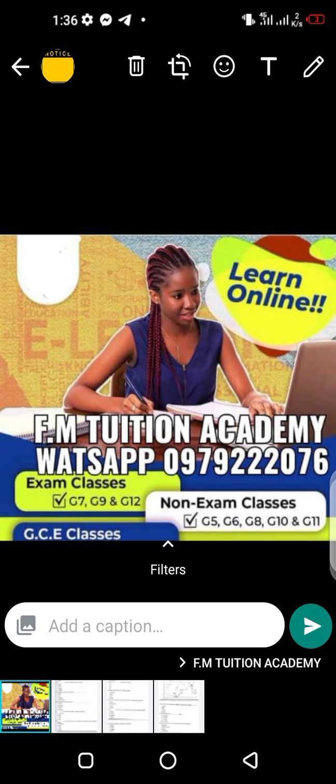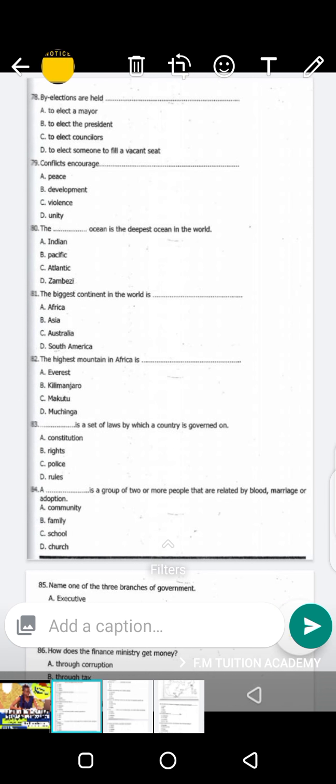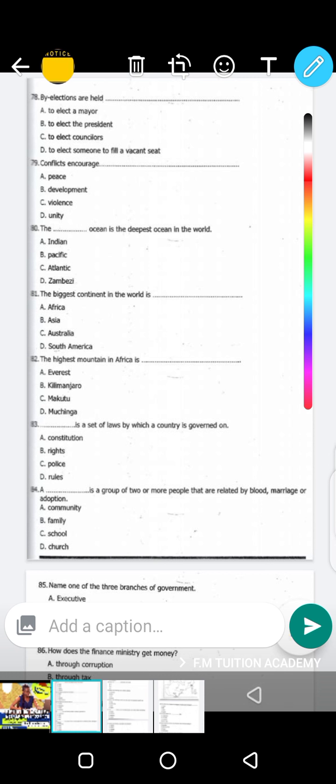Okay, let's go straight into the exam past paper so that we discuss certain questions. Question 78. By-elections are held: A, to elect a mayor. That is correct. B, to elect the president. That is correct. C, to elect councillors. That is correct. D, to elect someone to fill a vacant seat.